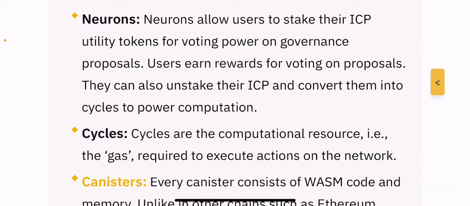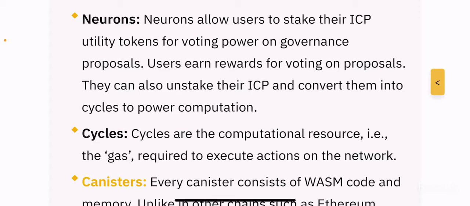Neurons allow users to stake their ICP utility tokens for voting power on governance proposals. Users earn rewards for voting on proposals. They can also unstake their ICP and convert them into cycles to power computation. So you have this flexibility when it comes to governance, where if you hold ICP tokens, you can stake them and earn voting rights, right? And these voting rights come through these things called neurons, which is something that if you want to dig deep into, you can obviously do.